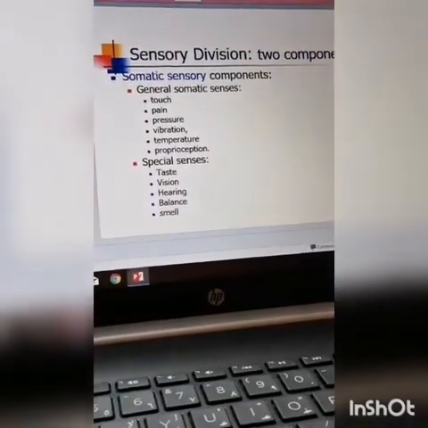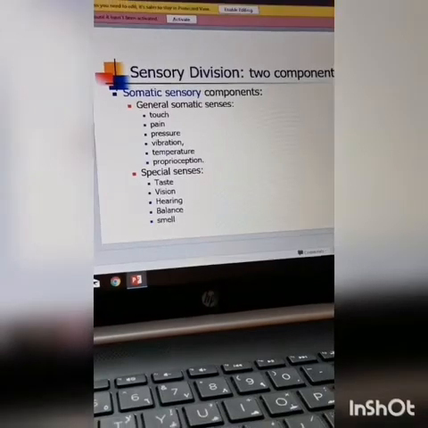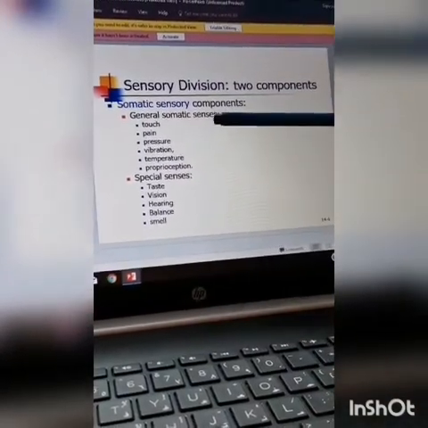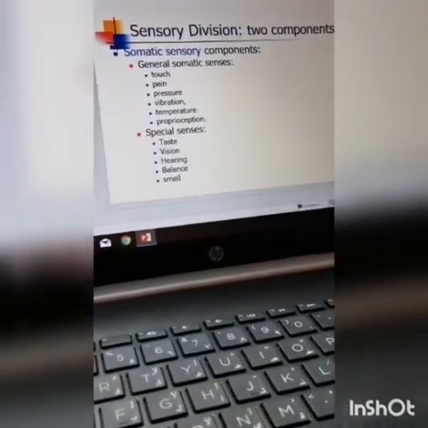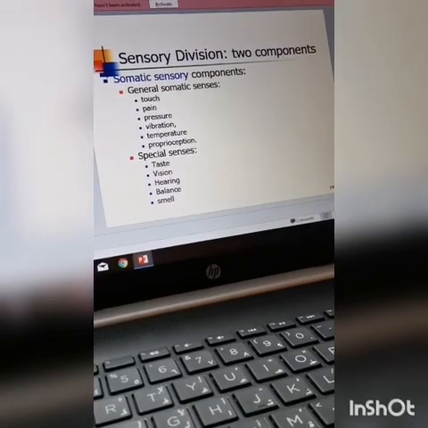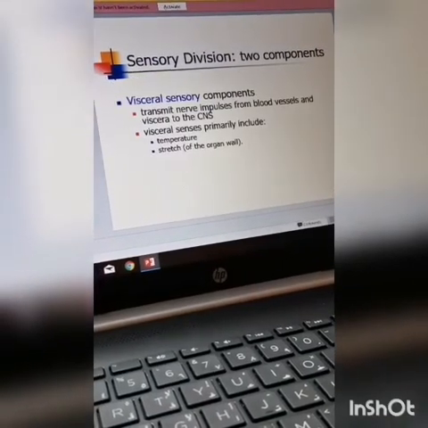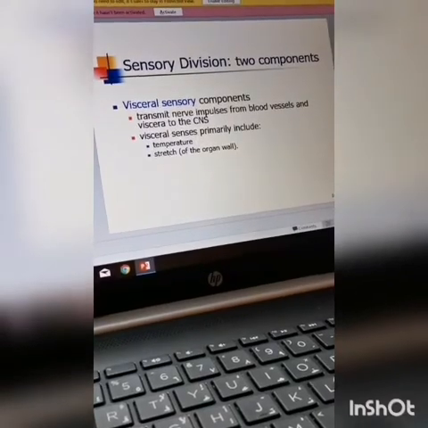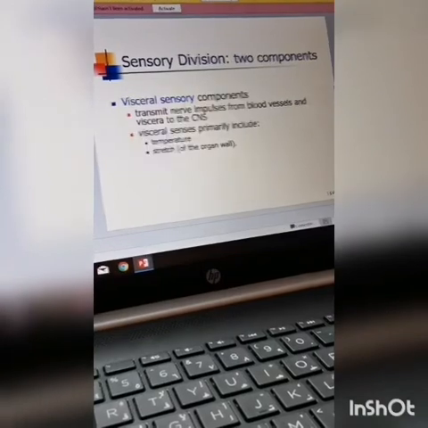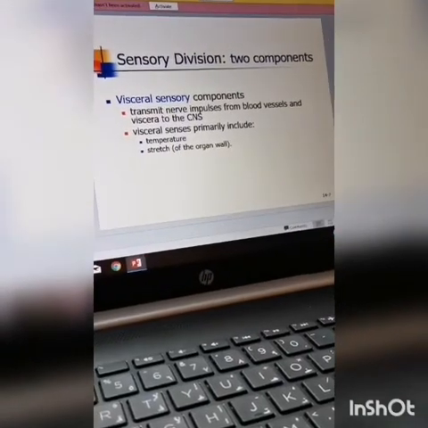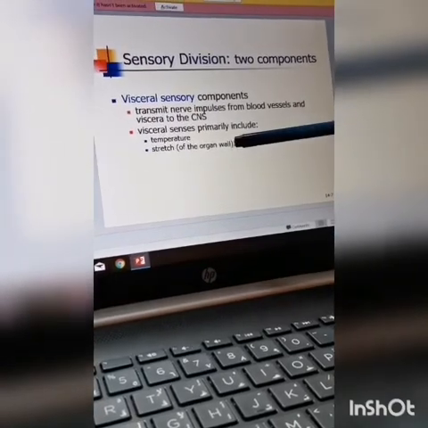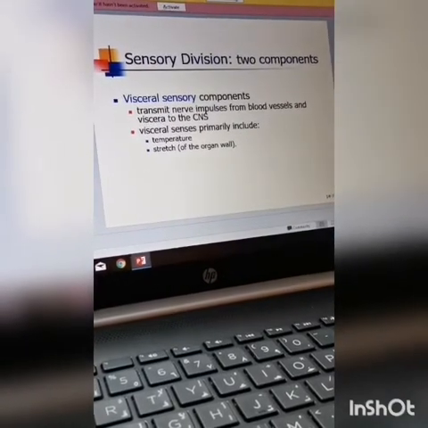We have sensory divisions on the basis of two components: somatic sensory and visceral sensory. Somatic sensory includes general somatic senses such as pain, touch, pressure, vibration, proprioception, and special senses include taste, vision, hearing, balance and smell. And the role of the visceral sensory component is to transmit nerve impulses from blood vessels and viscera to the CNS, and visceral sensory primarily includes temperature and the stretch of organ walls and cavities of organs.